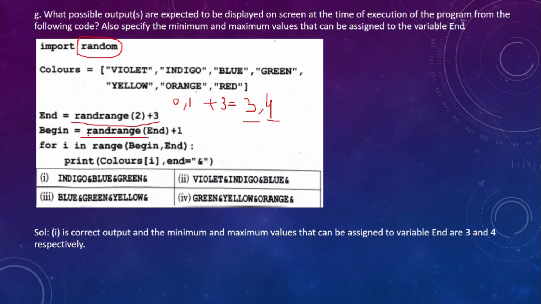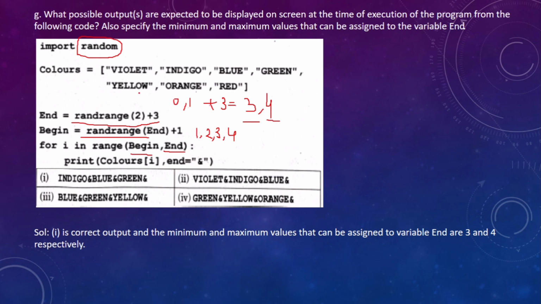Right, now begin will return a number. Suppose the value of end is 3, then it will return a number 0, 1, 2, plus 1, that is 1, 2, 3. And if it is 4, then 4 after adding 1. Now I in range begin to end. So begin value is 1, 2, 3, 4.